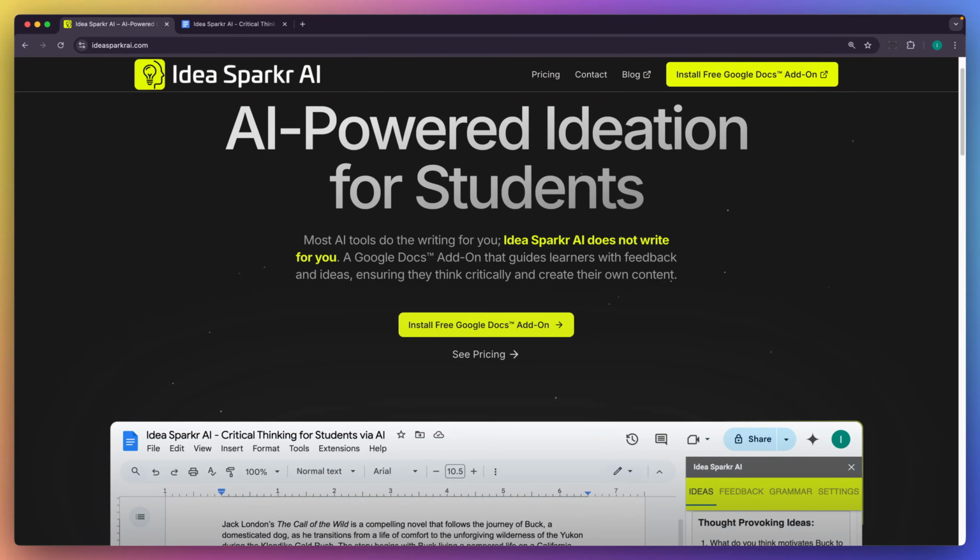Welcome to a demo of Idea Sparkr AI, which is a Google Docs extension powered by AI to help students critically think and improve their writing. And it does this without doing the writing for them.